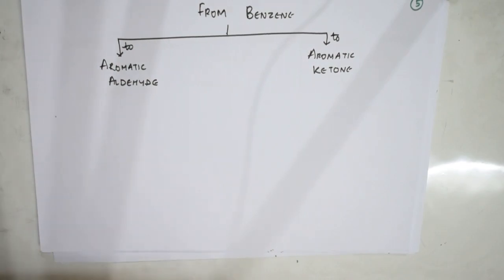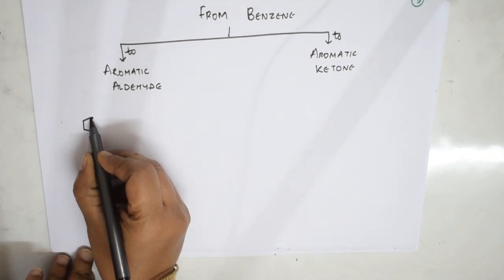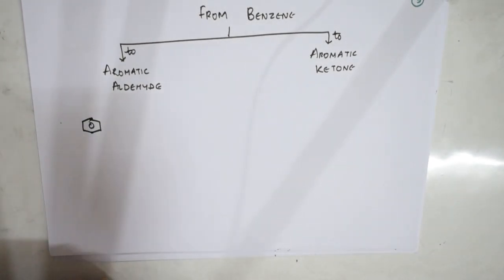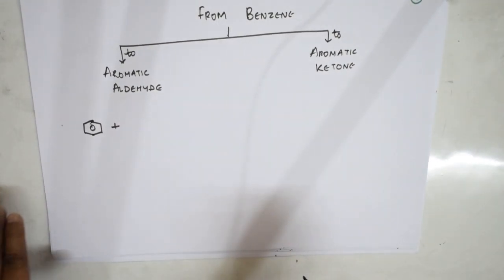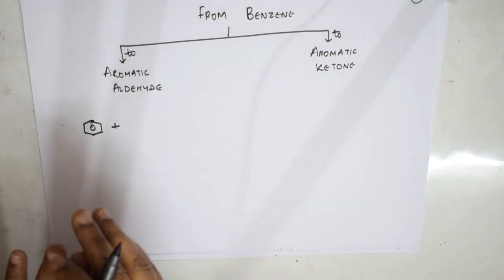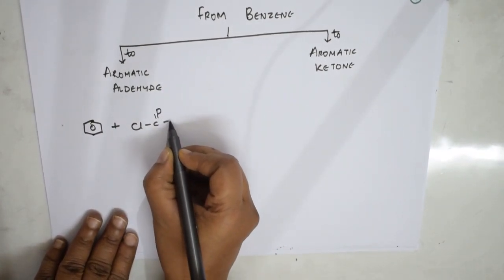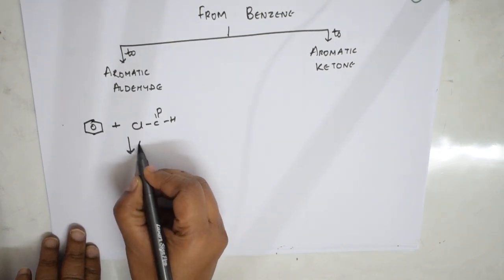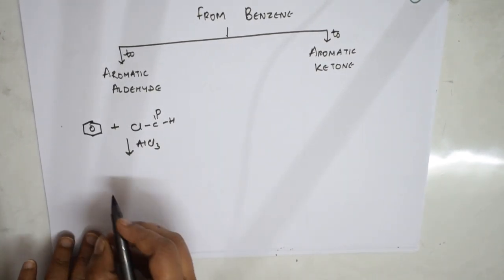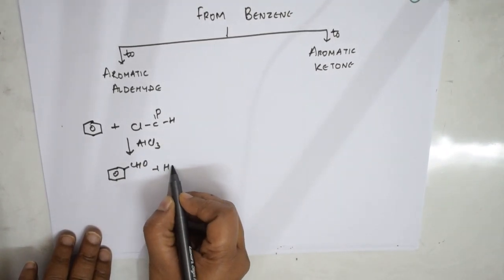Right, students. Now let us see the preparation of aromatic aldehydes and aromatic ketones from benzene. Here we are going to take benzene. What are we going to do? Here I need to prepare aldehyde, correct? This is nothing but Friedel-Crafts alkylation, acylation sort of thing. But let us see what you're going to do. You're going to introduce, let's say, a chloride. You require a Lewis acid, that is aluminum chloride. When you add the Lewis acid to benzene, you'll be getting aldehyde and HCl is out.